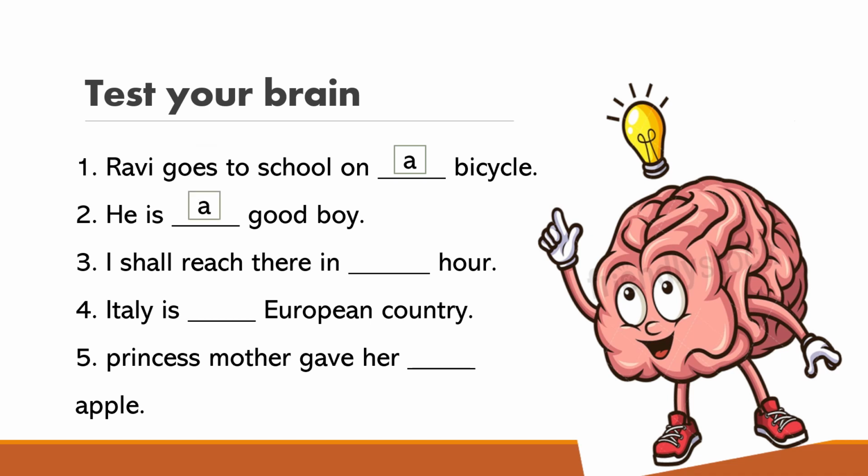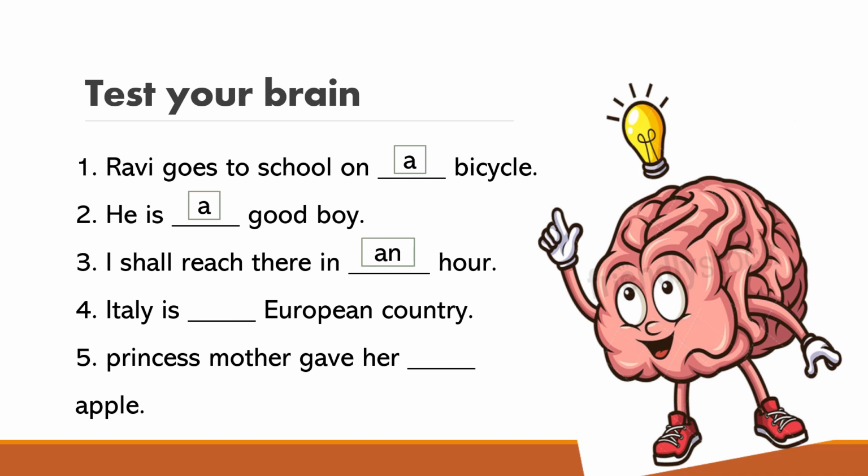Then coming to the third one: I shall reach there in dash hour. Concentrate. Here hour, H is silent. So what here it comes? Here we use an article. Right. Then we will go for the fourth one.